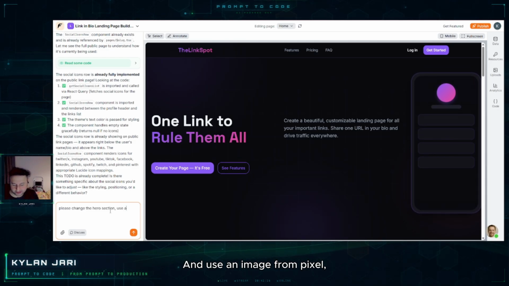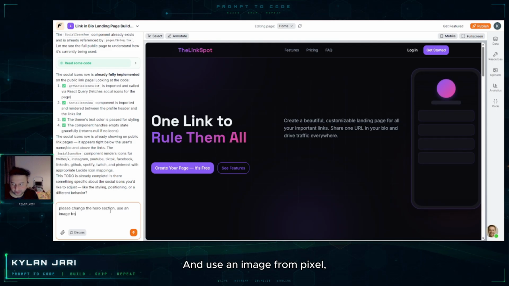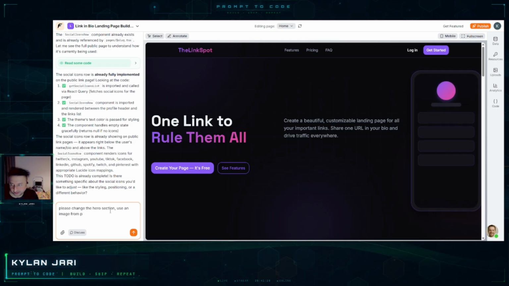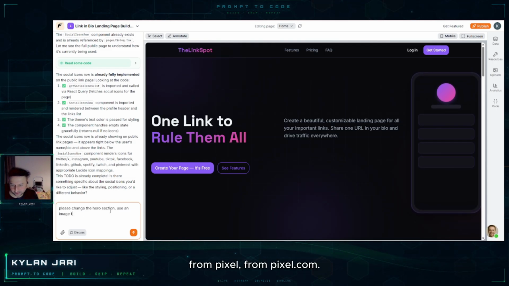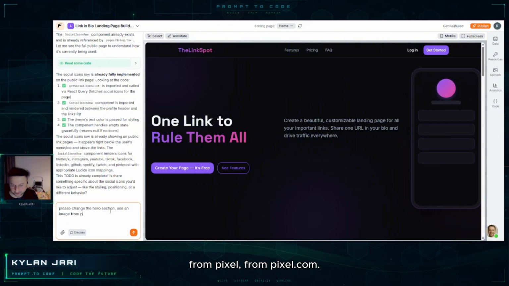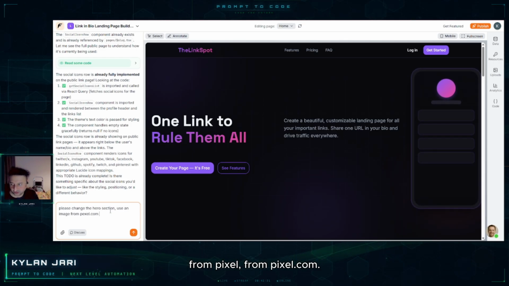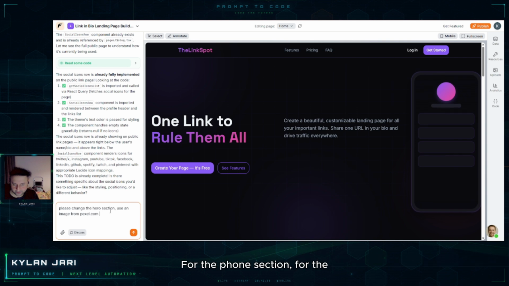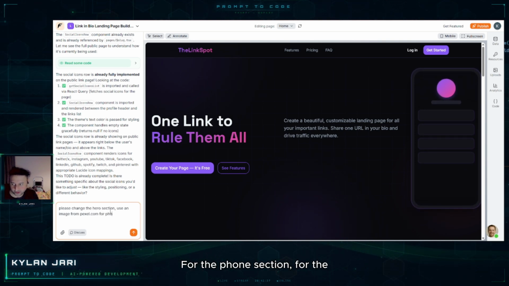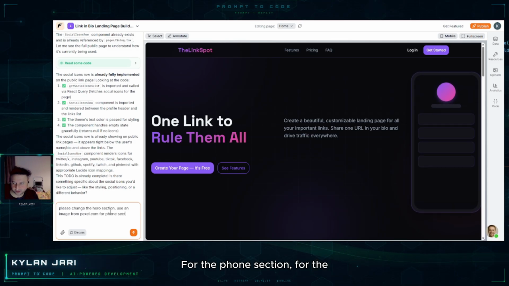Use an image from pexels.com for the phone section, for the phone preview section,